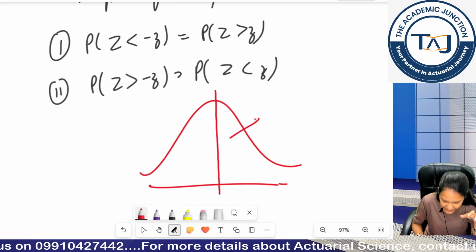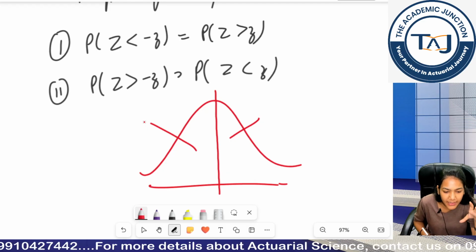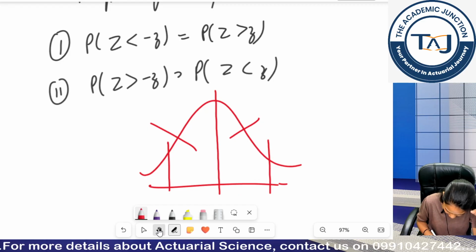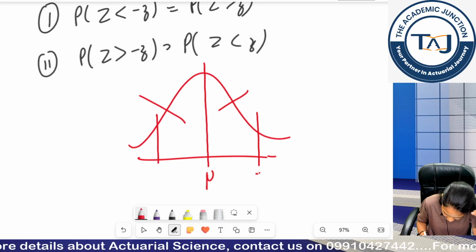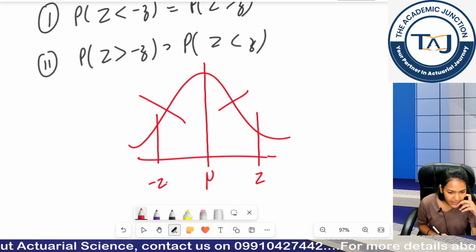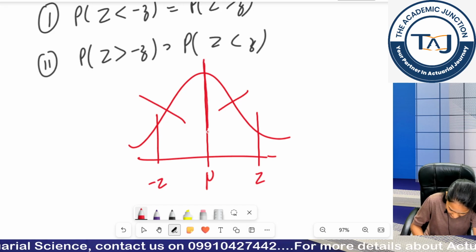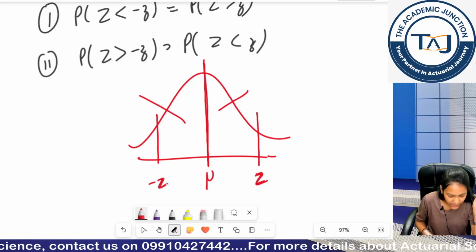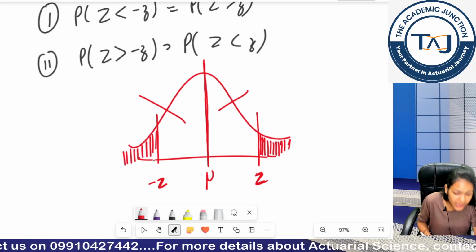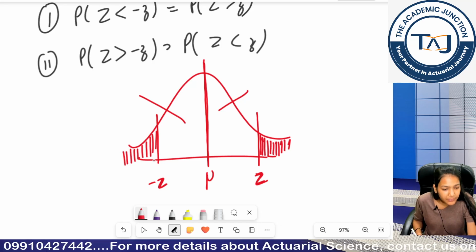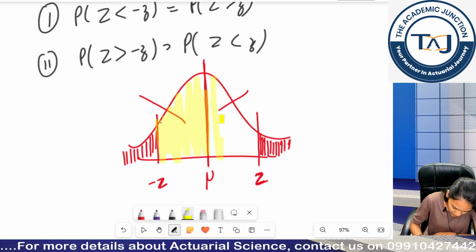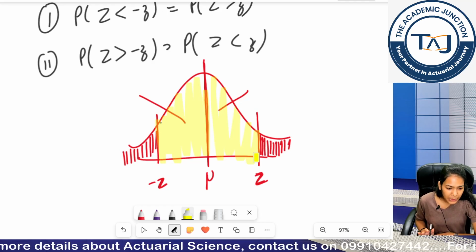I say 50% of data is here, 50% of data is here, and my normal distribution is symmetrical in nature, right. So for example, let's say this is my mean, this is my z, this is my negative z. Clear? These are at the same intervals, so the portion of this will be equal to the portion of this because it is a symmetrical distribution. The portion between this will be equal to the portion between this. No doubt in this.